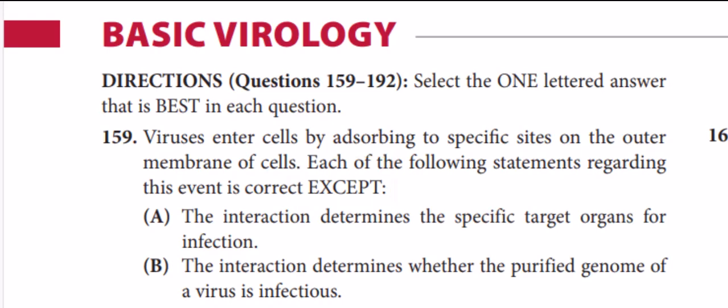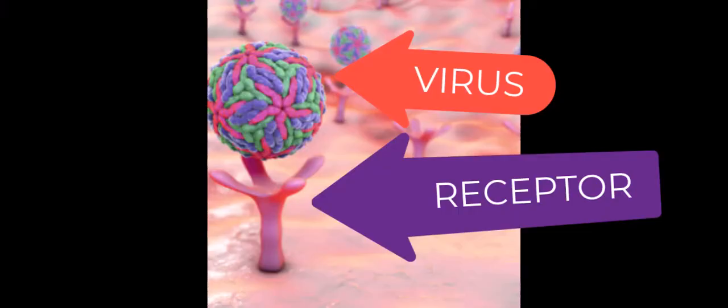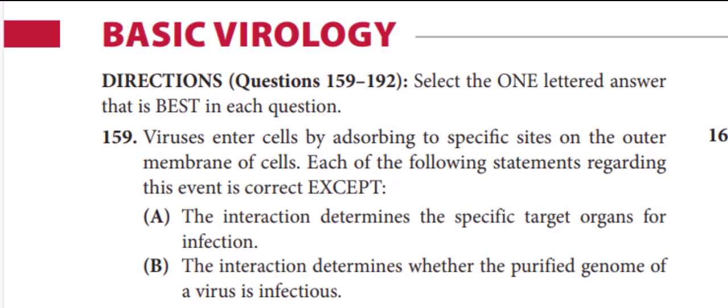Option A, the interaction determines the specific target organs for infection. Viruses are highly sensitive. Their binding to specific receptors tells us the target organ which they want to affect or infect. So this statement is correct.